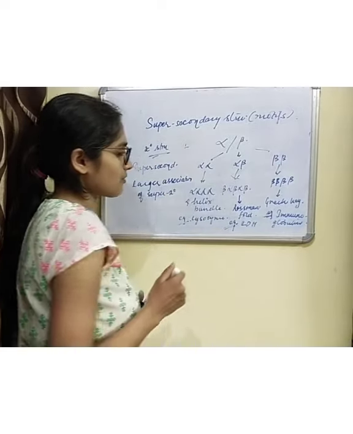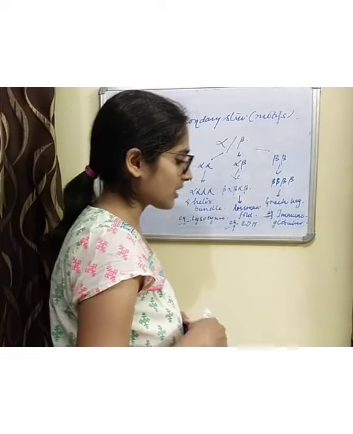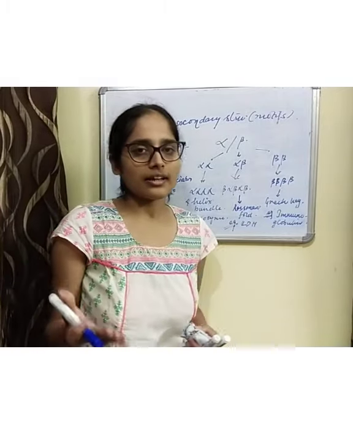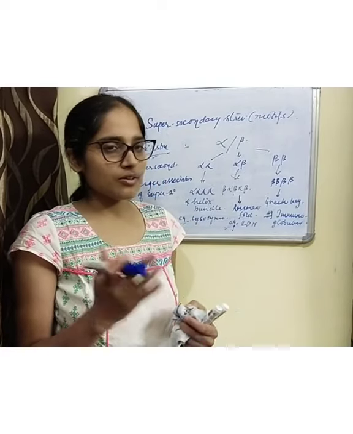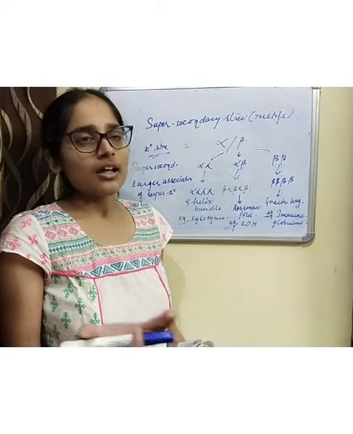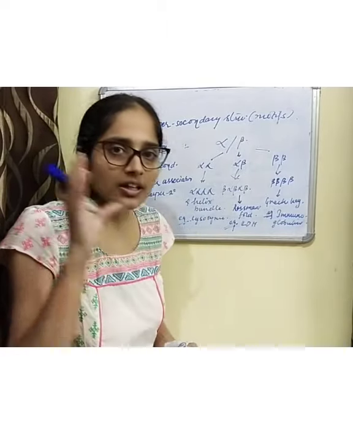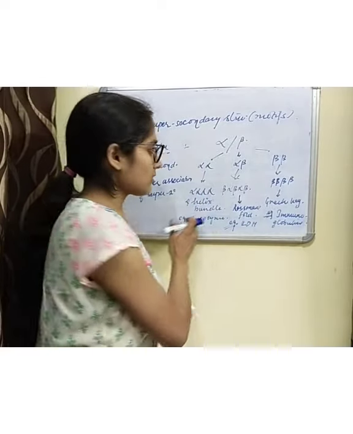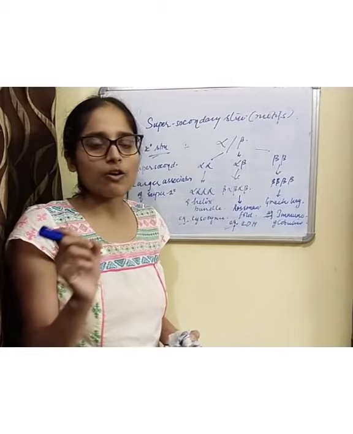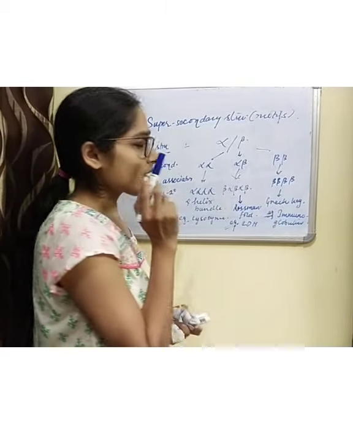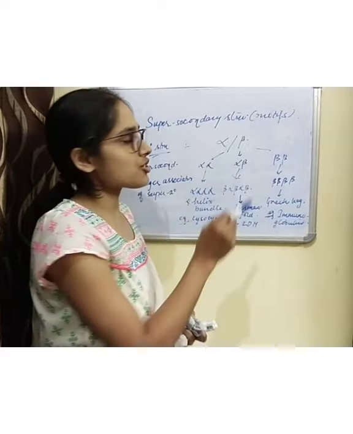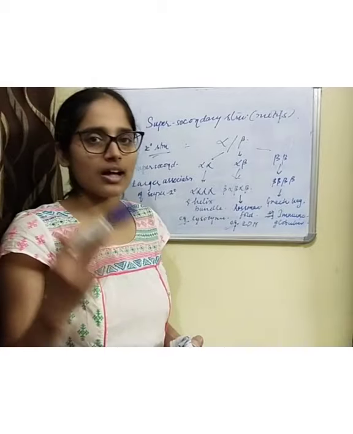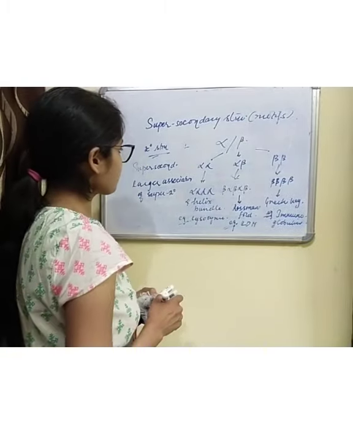So these are super secondary structures. So what are super secondary structures? Basically, they are combinations of different secondary structures, alpha helices together or alpha and beta sheets together, connected by certain loops to form a specific kind of structure that forms the functional unit of a particular protein. It is not a part of the tertiary structure, so that is known as super secondary structure. Okay, I hope I was clear. If you have any doubts, you can ask me in the comments section.